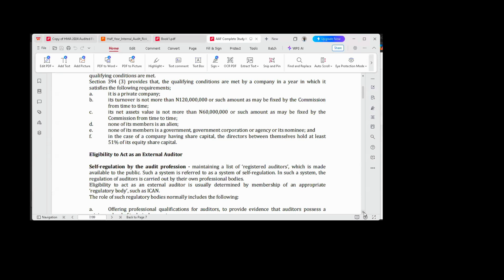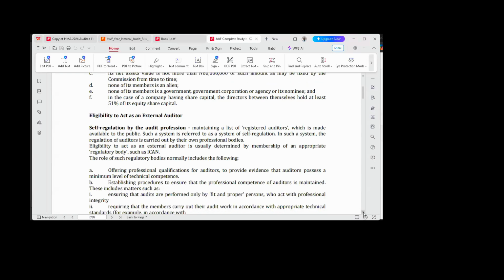Now, ICAN was established by an Act of Parliament, Act number 15 of 1965. So there is a backing of the law. That backing of the law gave ICAN the powers and responsibilities that it possesses now.